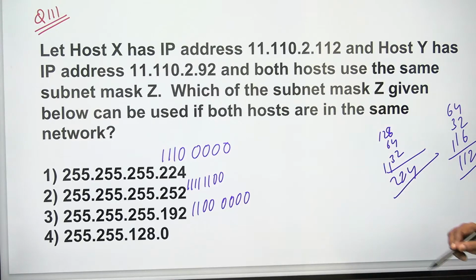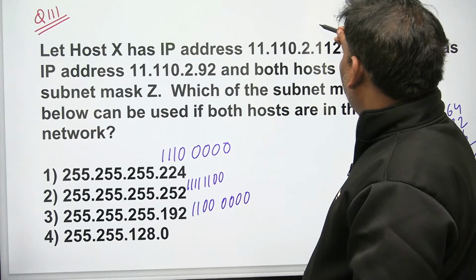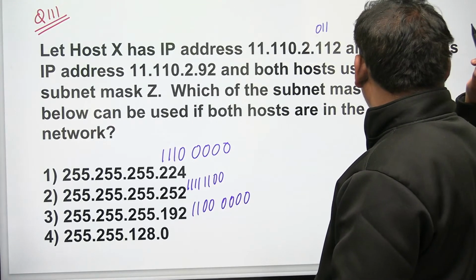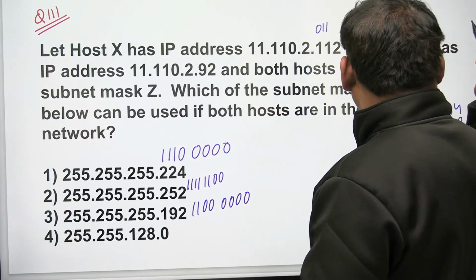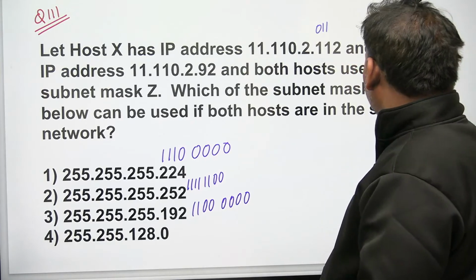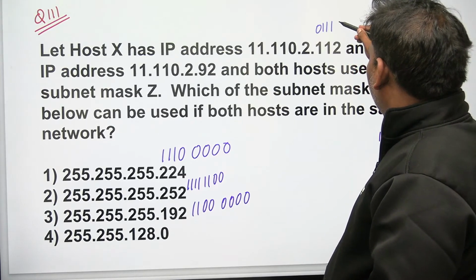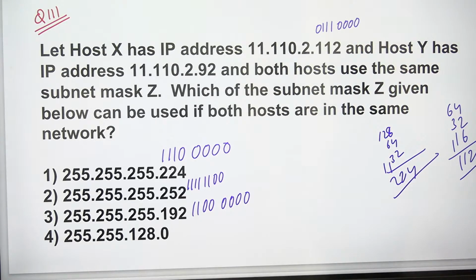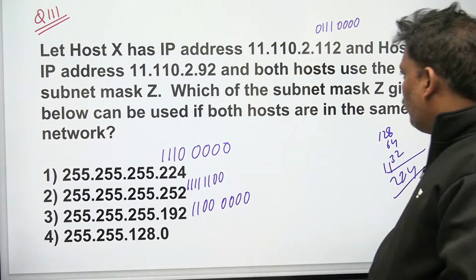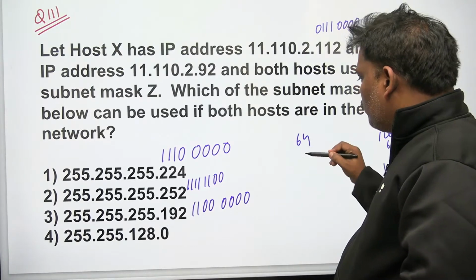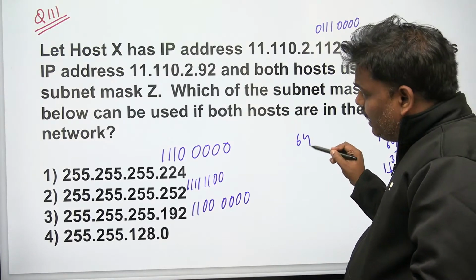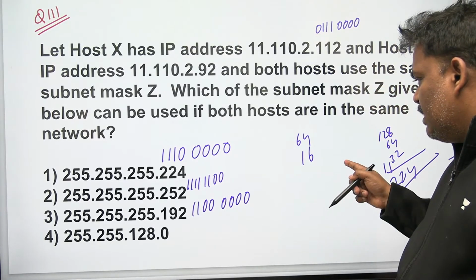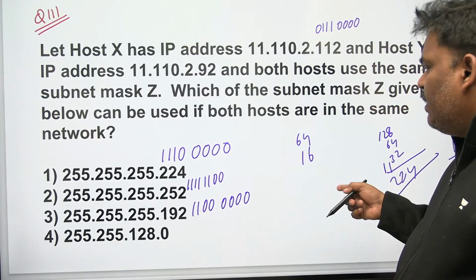Right, so let me write now. 64, 32, 64, 32, 16. Remaining zeros. Please verify; if I do anything wrong, please let me know. Next one, what about 92? 64 plus 32 is 96. 32 I cannot write, so 16. That is approximately 80.